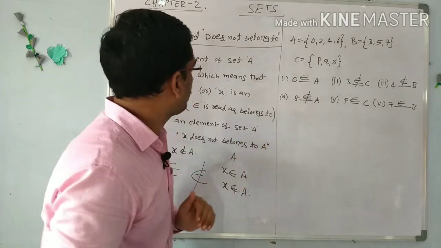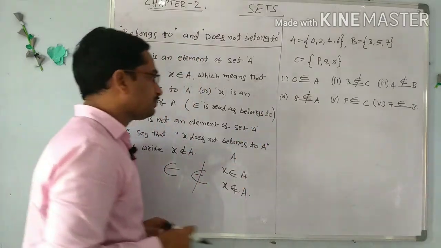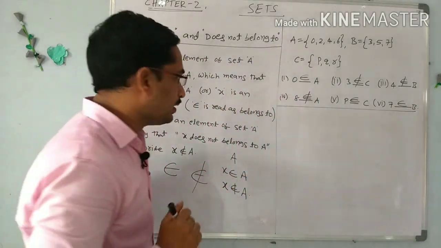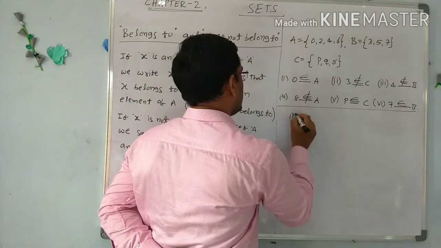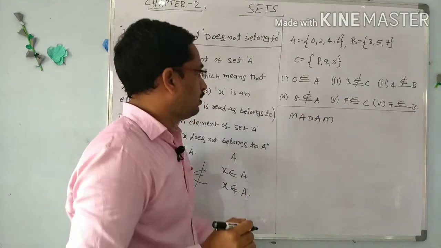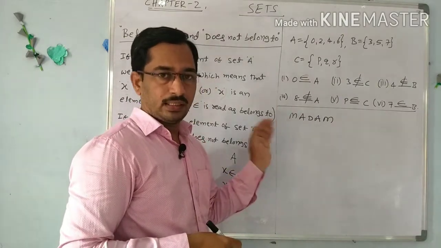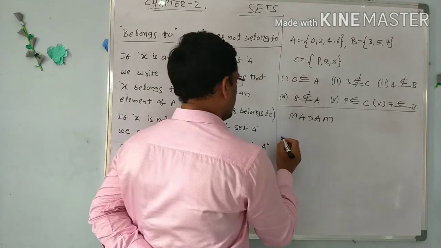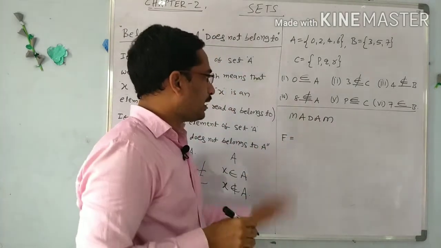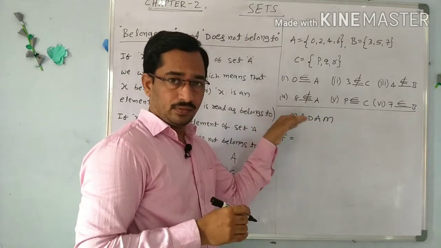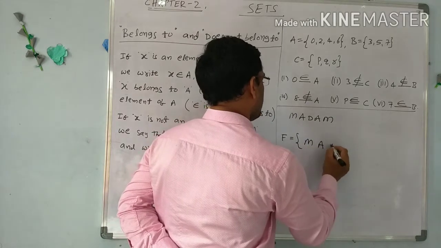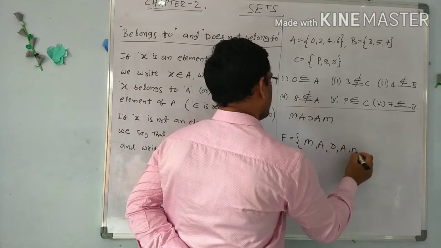Next, one more important thing about sets. We have to remember two things. Form a set by using the letters of the word MEDIUM. Suppose we have to form a set using the letters of the word. I am selecting a set F, and I have to write the letters of this word, meaning M, A, D, A, M.